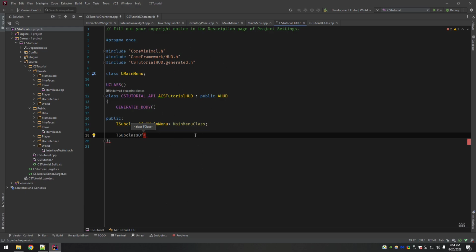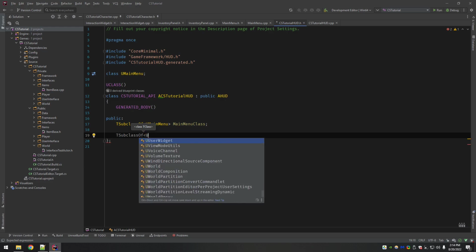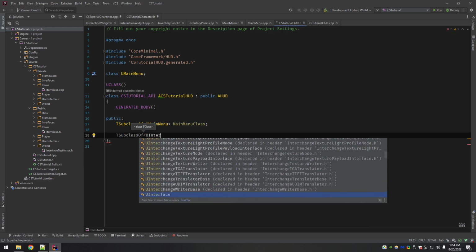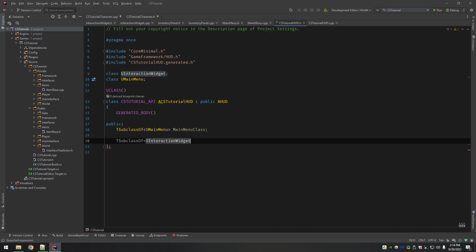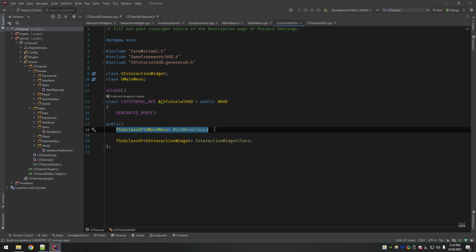So the second one is going to be T subclass of U interaction widget. Forward declaration again, interaction widget class. So now I'm calling these main menu class and interaction widget class because this will only hold the visual component of this widget in the editor.